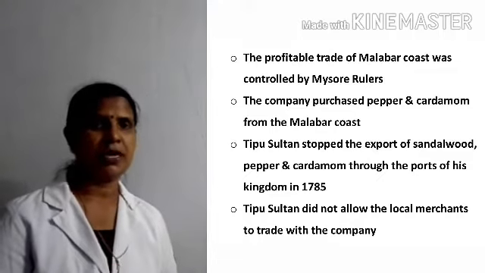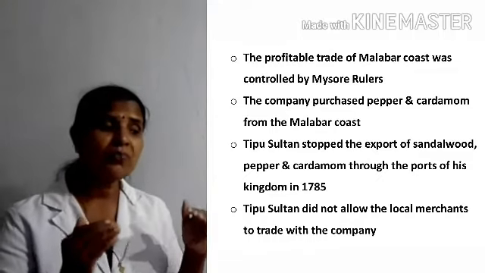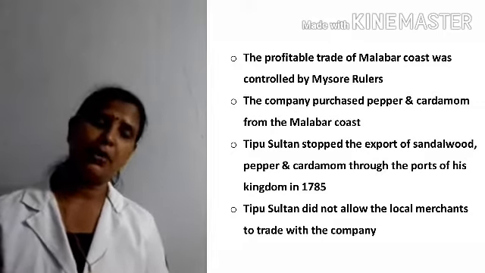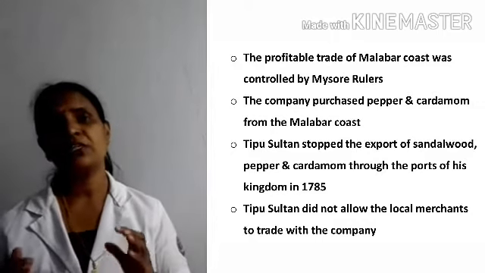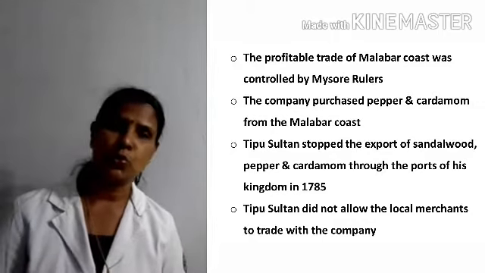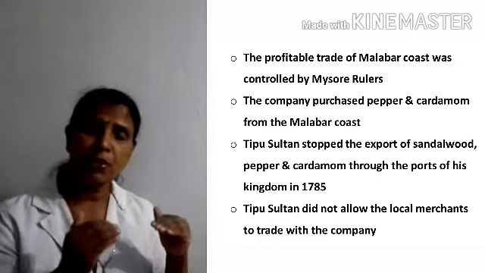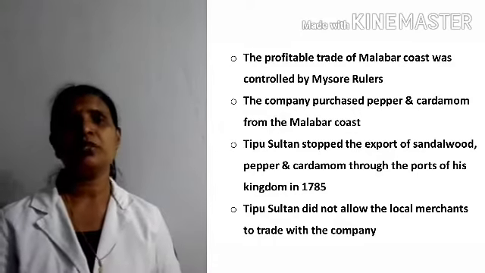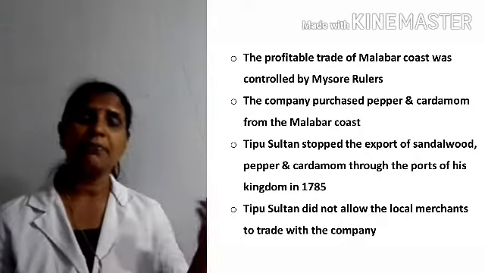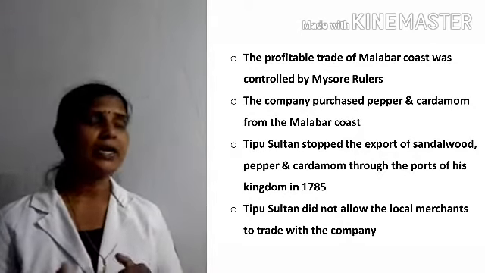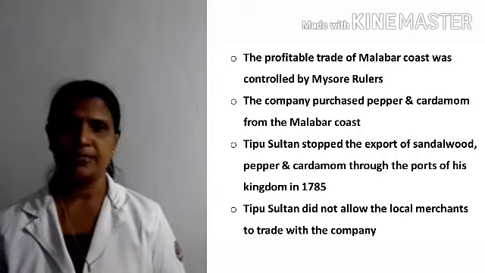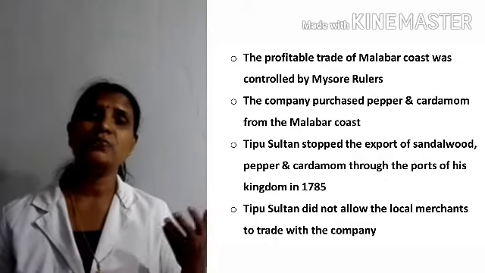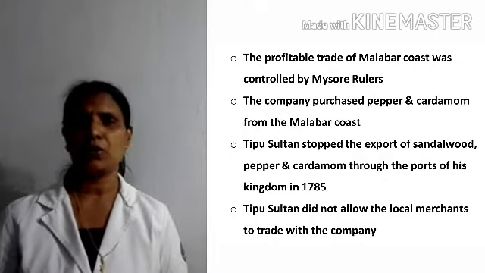One of the demands concerned the profitable trade of the Malabar coast, which was controlled by the Mysore rulers. Clear? The company purchased cardamom as well as pepper from this Malabar coast.